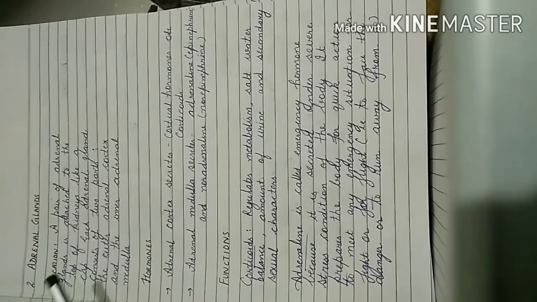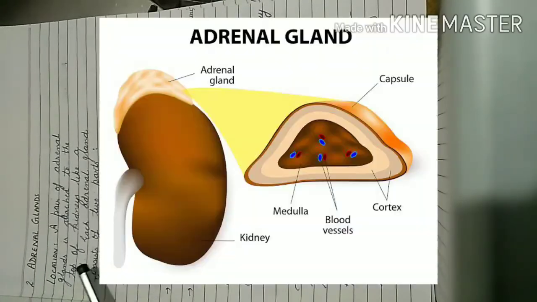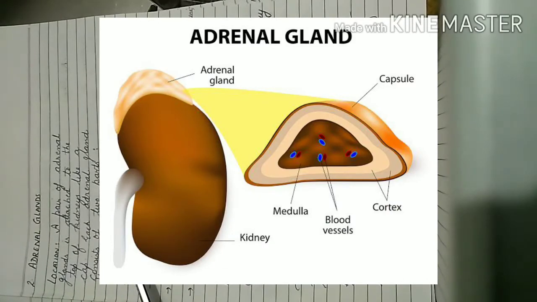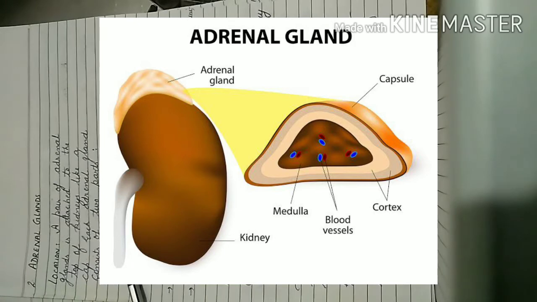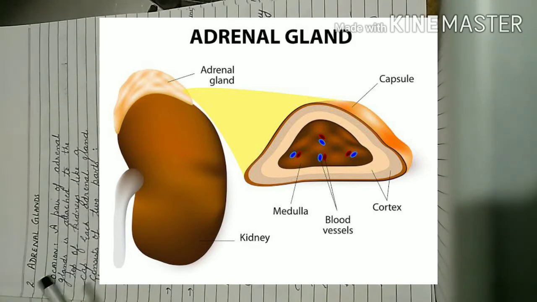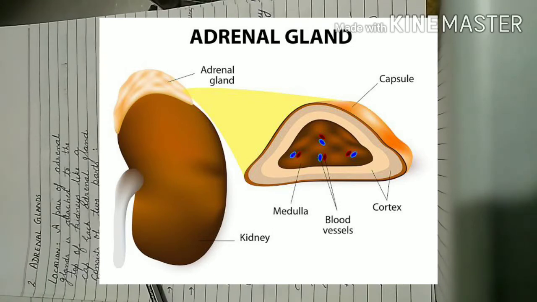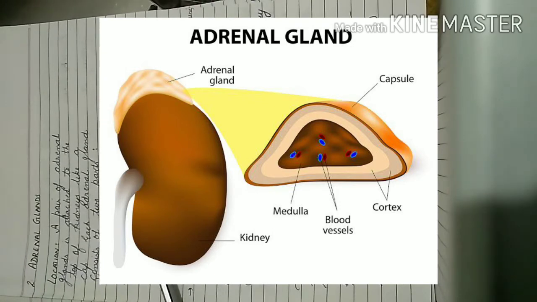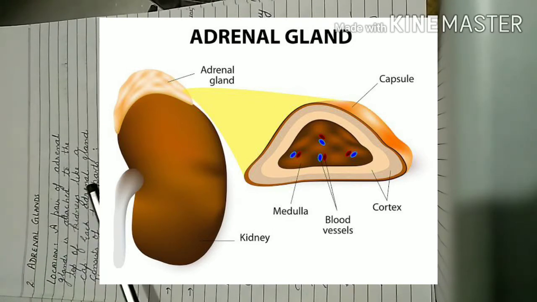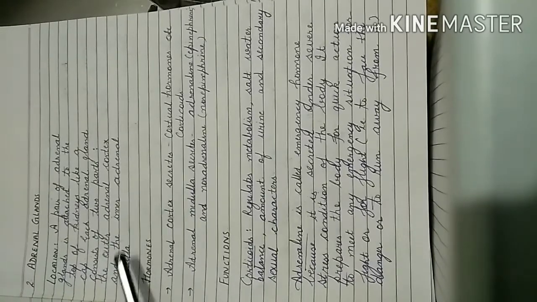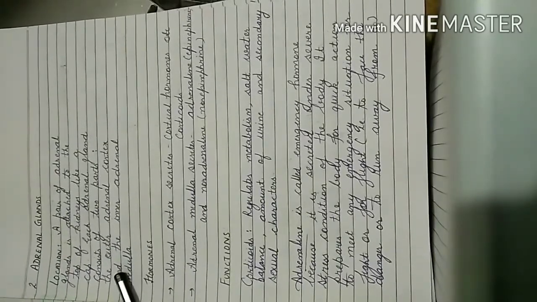Each adrenal gland consists of two parts, the outer adrenal cortex and the inner adrenal medulla. The outer part is the cortex and the inner part is known as the medulla.